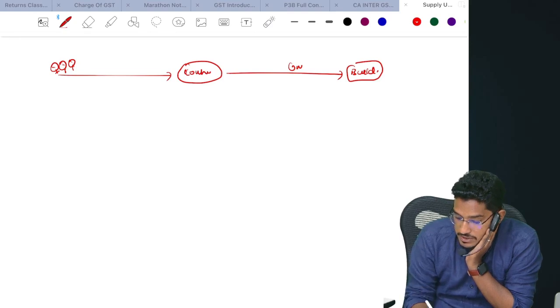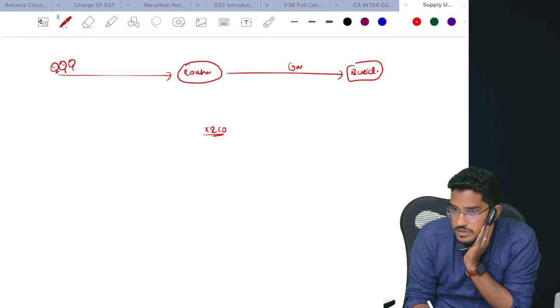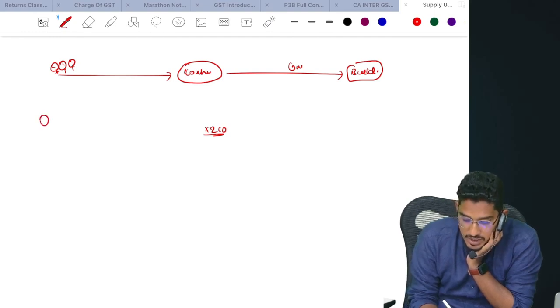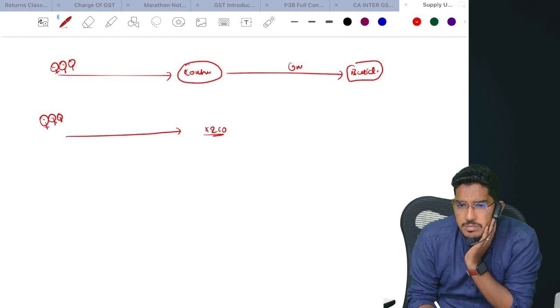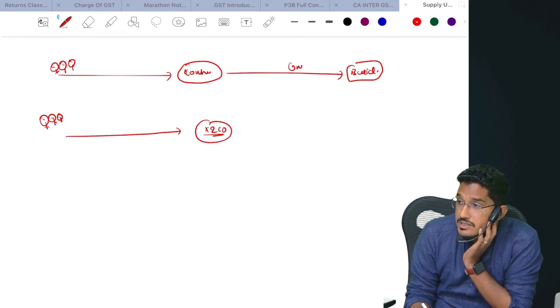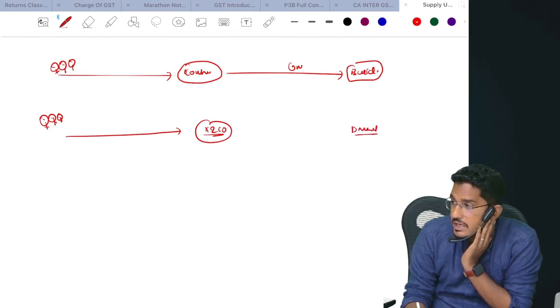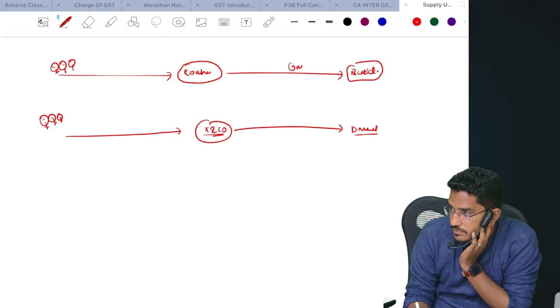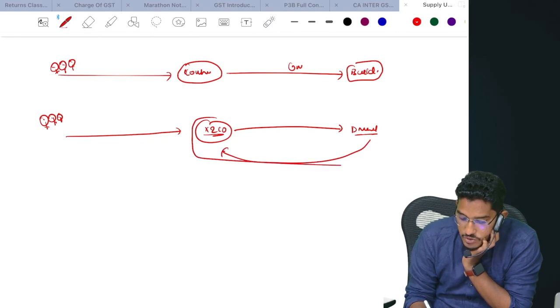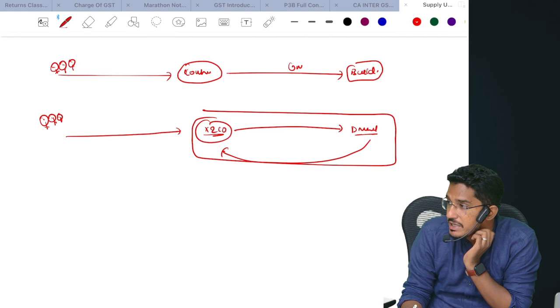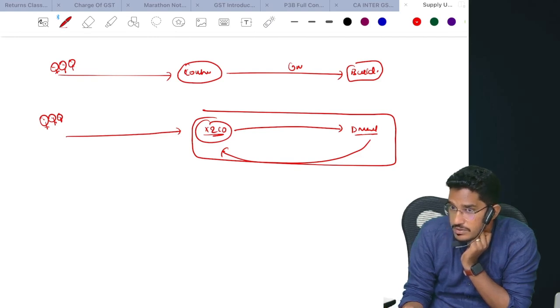Let me give a similar kind of example. Say I have started one firm, X&Co security agency. Now what I have done is I have recruited various people, say some 20 people. Every month I'm paying some 20,000 rupees of salary to them. The service I'm providing is security services. Now one day, a local DMart store asked for 2 security guards. So I have supplied 2 security guards, and DMart will pay me consideration. Now, whatever services X&Co security agency provided to DMart, will that be considered supply of services or not supply of service?